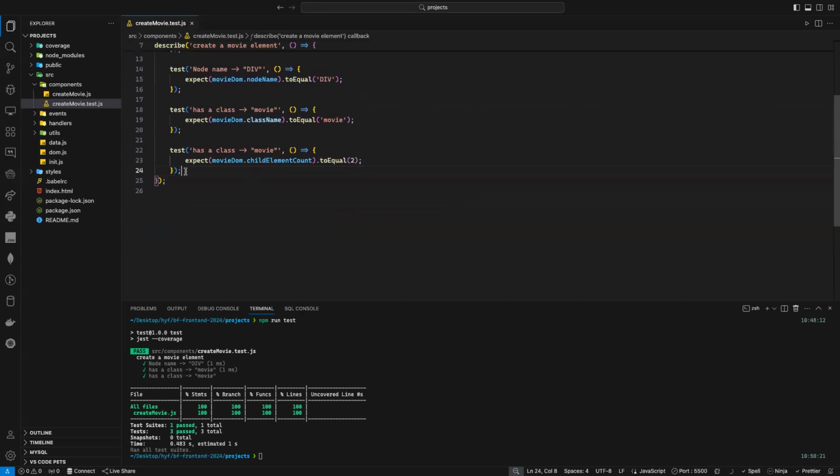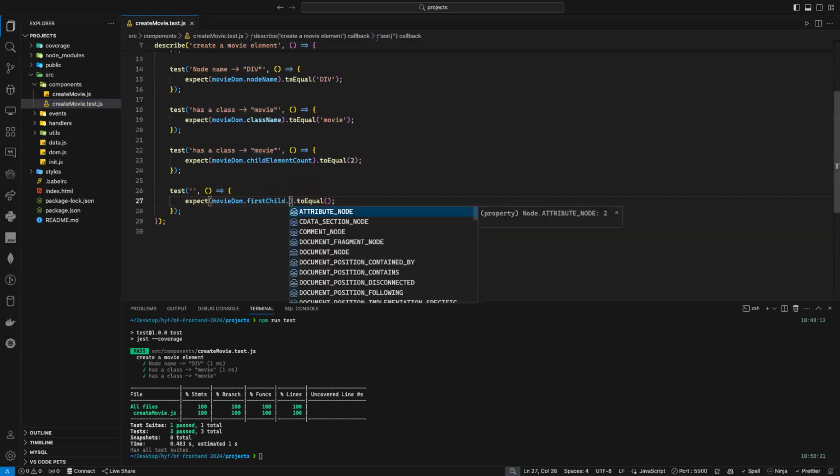So all I have to do, I just have to copy this one. Voila. Paste it like that. I'm gonna delete this description, of course, because it's a new test. And I'm gonna remove this one for now. And I need to remove this one. If I'm not mistaken, it has first child. First child, as you can see. And first child, I can also use node name.